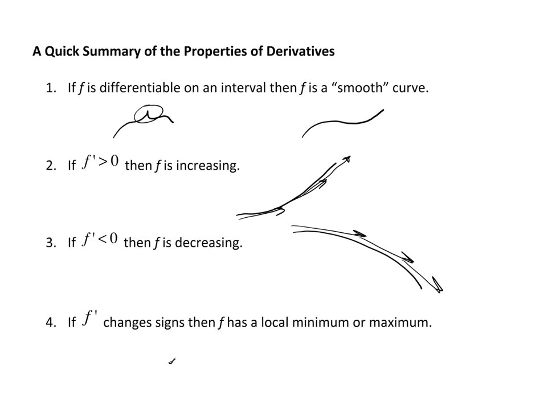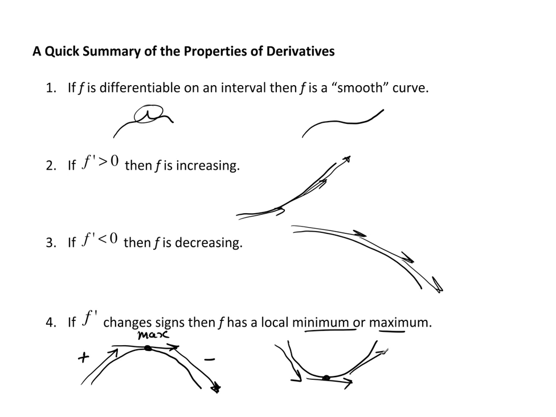If f prime changes sign, then f has a local minimum or a maximum, which again, if we draw it, kind of makes sense because here the derivative is 0. Prior to it, the derivative is positive. After it, the derivative is negative. So the derivative changed sign from positive to negative. So this was a max. Likewise, here the derivative is negative, 0, positive. So I went from negative to positive, and this is a min.